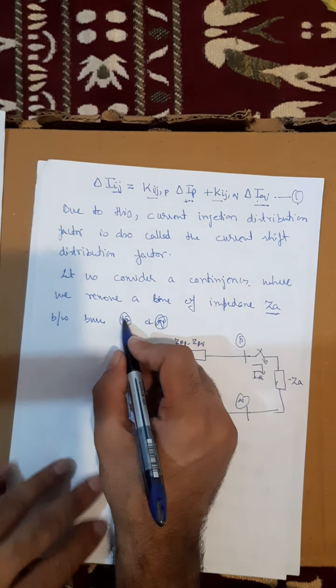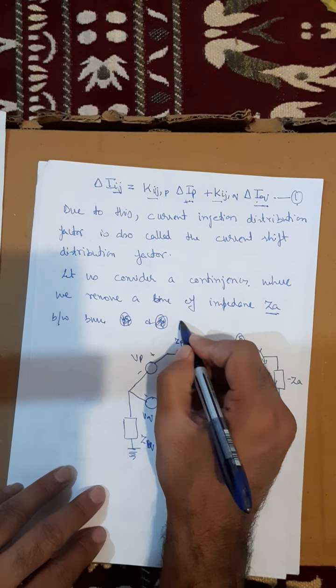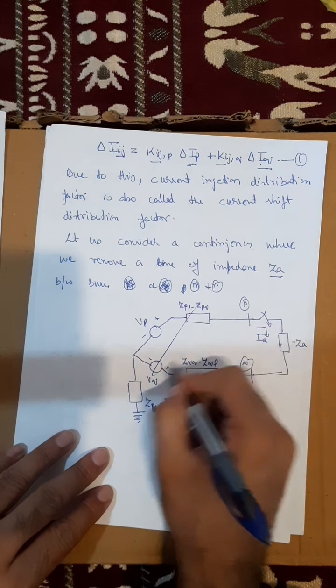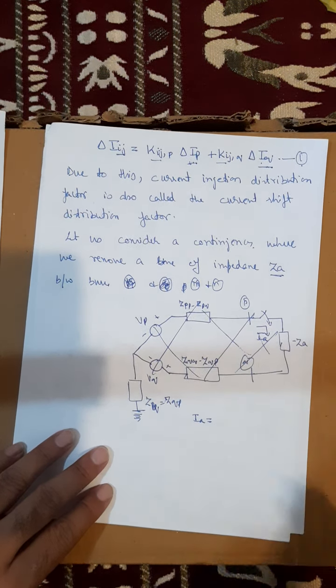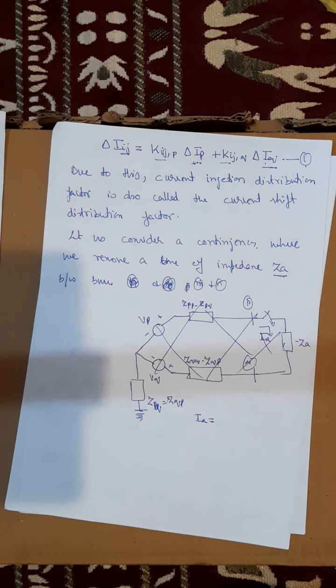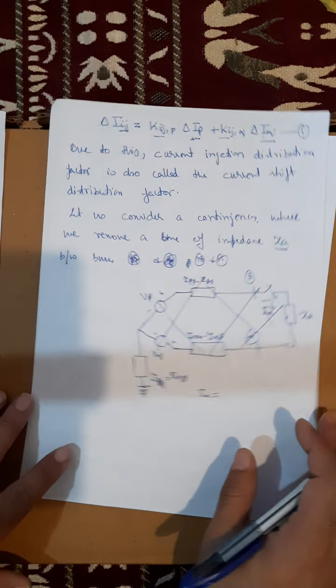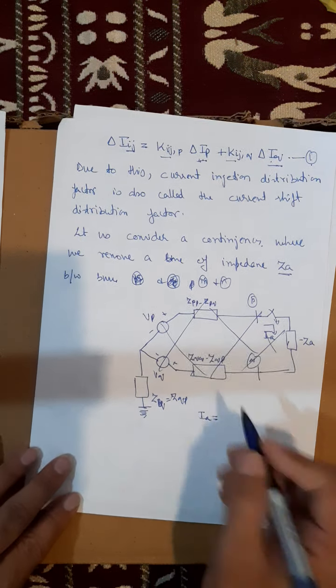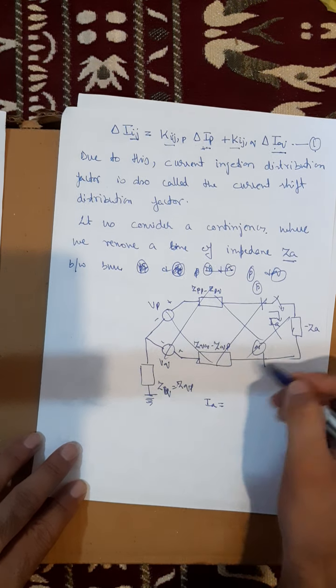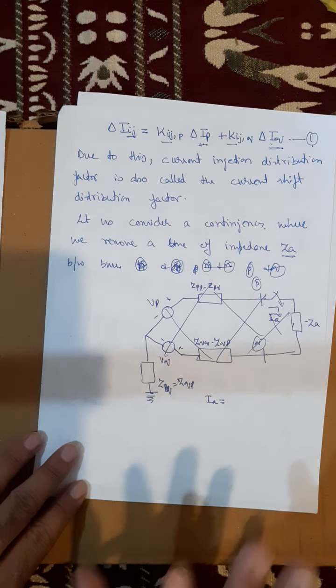Instead of M and N, you can keep it like between bus P and Q, between bus M and N. So if you keep it like between bus M and N, you can easily write it like, no, keep it as it is, between P and Q, not a problem.